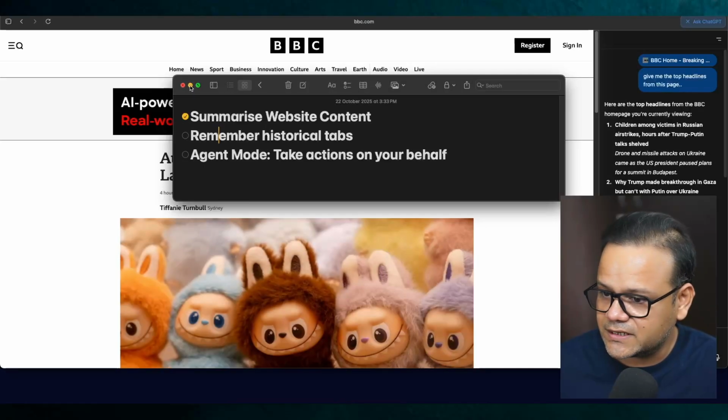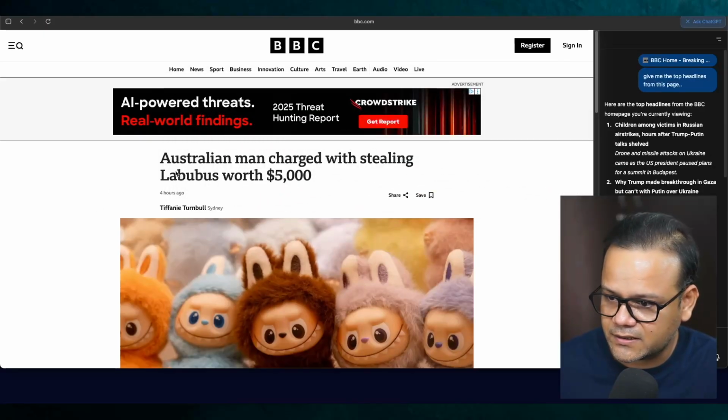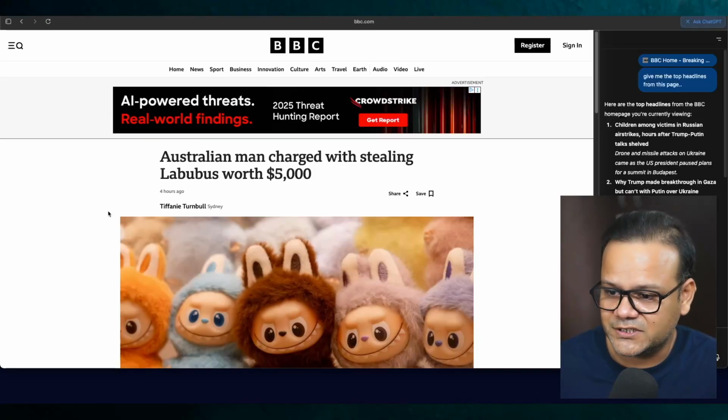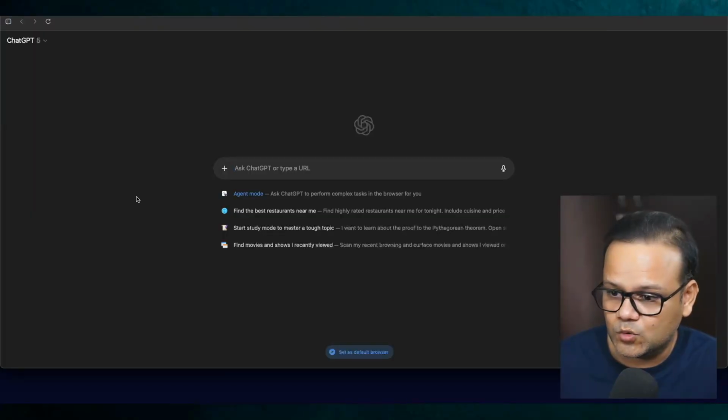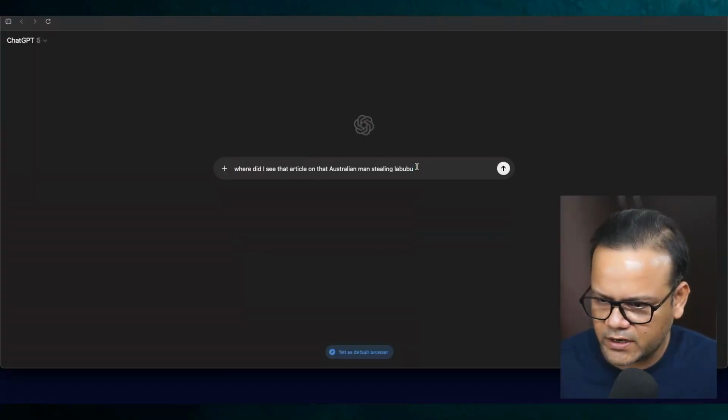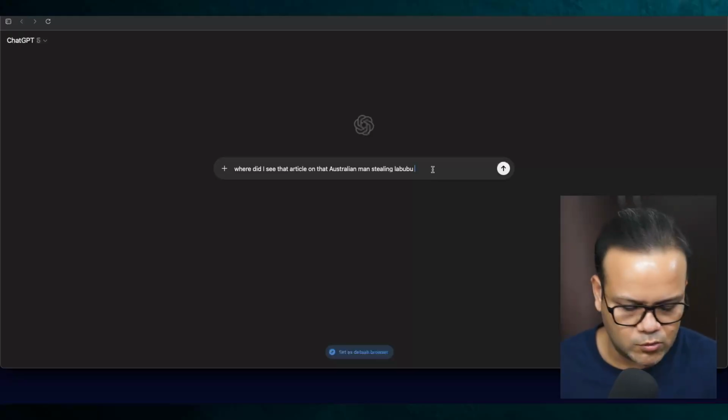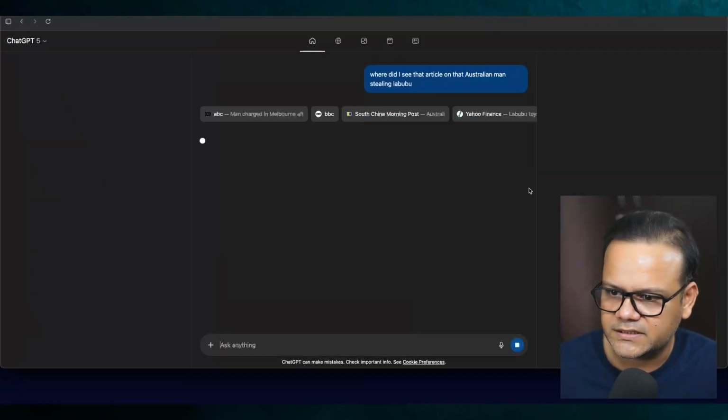So the first one is done, and I found this interesting article about this guy who was charged with stealing Labubus worth 5,000. So can Atlas remember this particular piece of article? I'm just going to close this tab and ask Atlas or ChatGPT to tell me about it. So I asked it, where did I see that article on that Australian man stealing Labubu? Can I find it? Let's see.